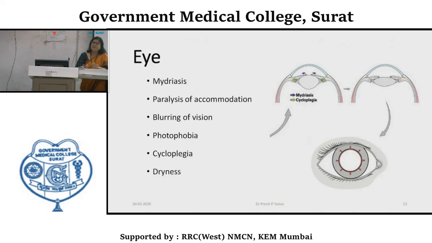The third action is dryness of the eyes. So there are three major actions on the eye. First is mydriasis, second is paralysis of accommodation or cycloplegia, and third is dryness in the eye. These are the cross-sectional views of the eye. You can see here the mydriasis and cycloplegia.